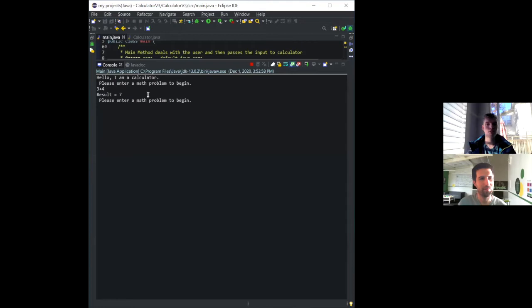We can then take this up a difficulty and add in parentheses. We can now do something like 3 plus 4 in parentheses times itself, 3 plus 4 in parentheses again. And the answer comes out to be 49. The highest level of complexity this calculator can handle is parentheses, exponents, addition, multiplication, subtraction, and division. So if we take in all of those, we can do 3 in parentheses to the power of 2 plus 10 divided by 2 times 3, and we will get the answer of 24.